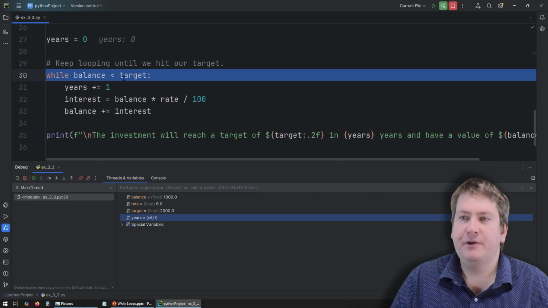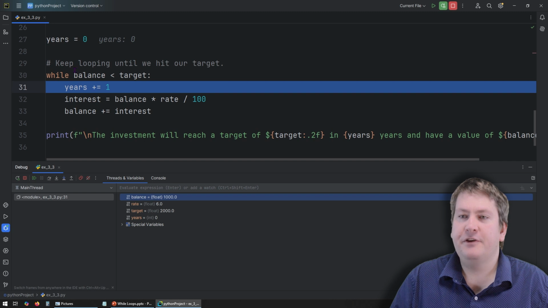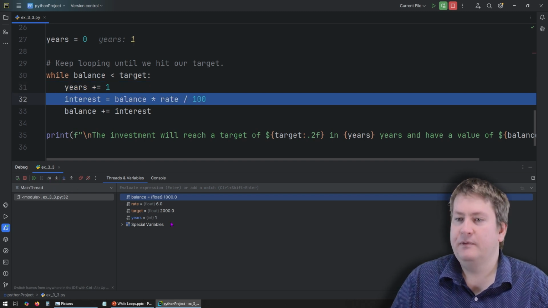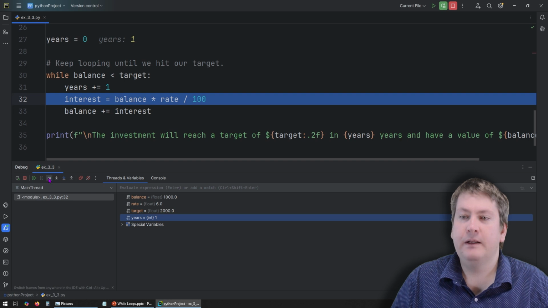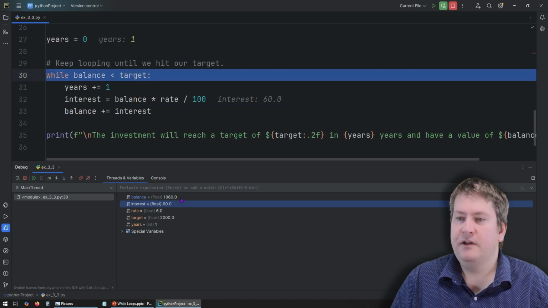But before we do, we have to do the initial check. Is balance less than target? Balance is less than target. It's only 1000. So we enter the while loop. The first thing we do is we add 1 to years. So we have year 1. We calculate the interest. That's going to be $60 in the first year. And we're going to add the interest to our balance. So our balance is now 1060.